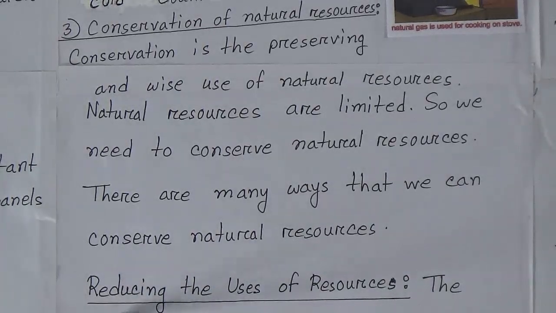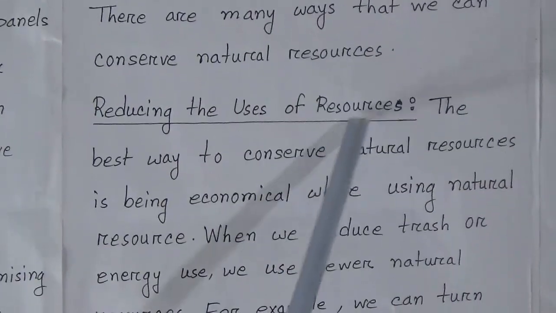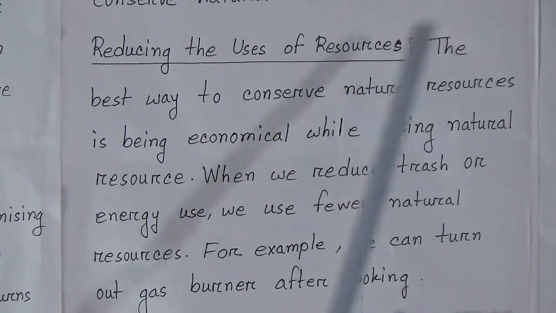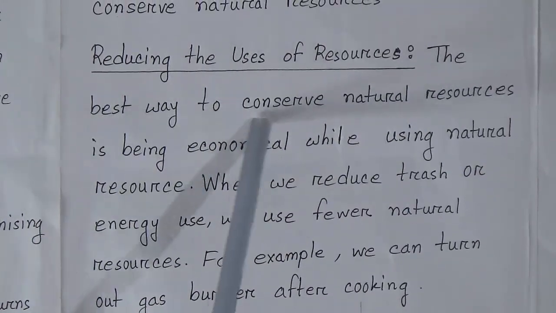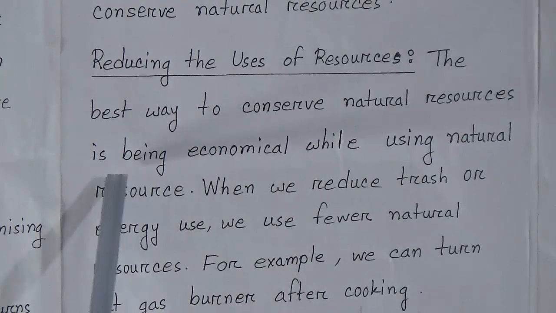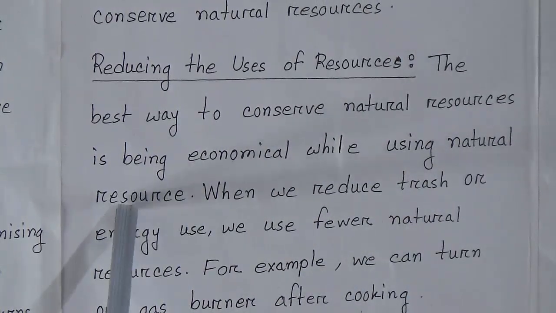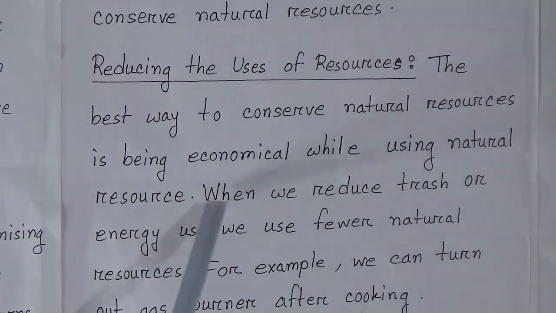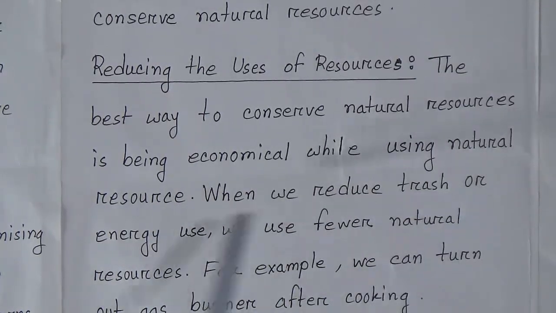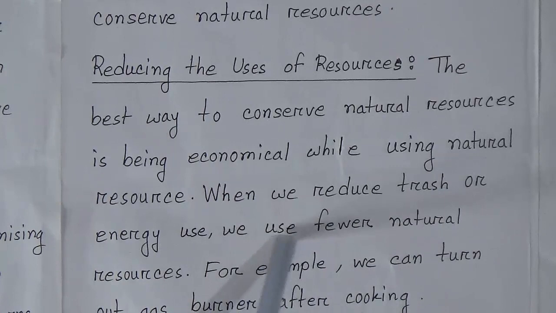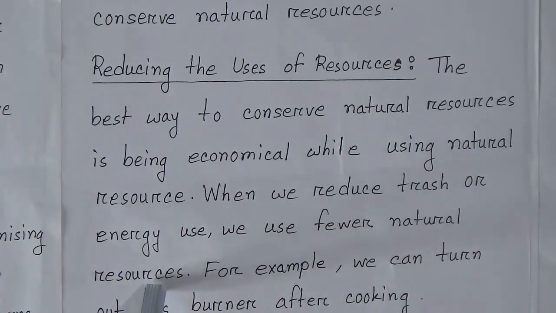First one is reducing the use of resources. The best way to conserve natural resources is being economical while using them. When we reduce trash or energy use, we use fewer natural resources. For example, we can turn off the gas burner after cooking.